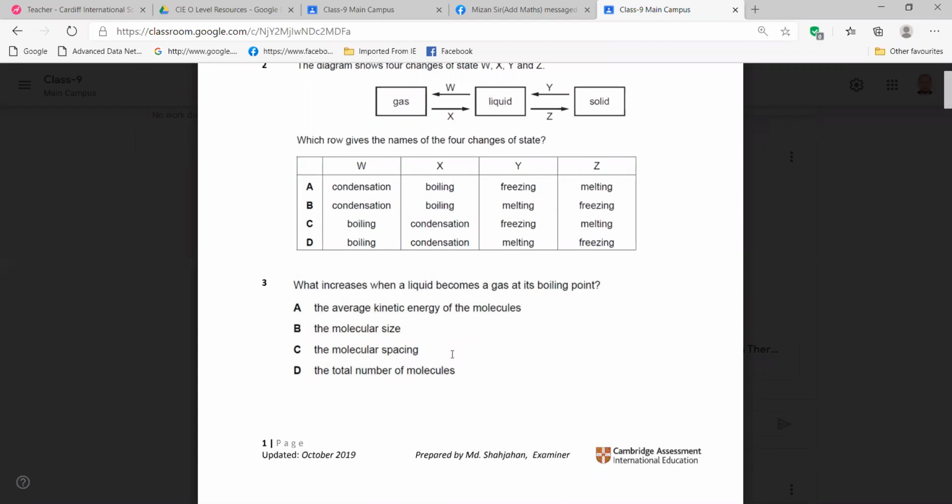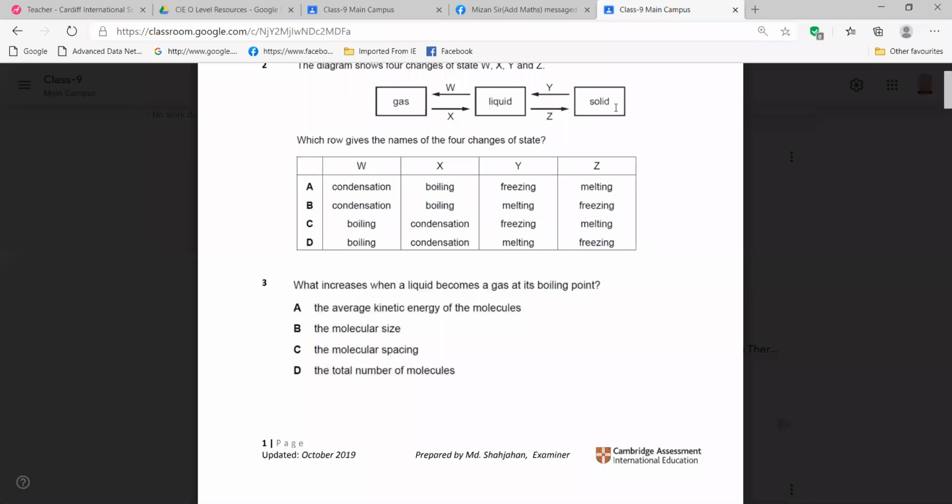The distinguishing property is that molecules move farther apart in a gas. Can you remember the distinguishing properties we learned from the book? So which one should we choose? C, sir. Molecular spacing is most appropriate. So we are picking C. C is our correct answer.